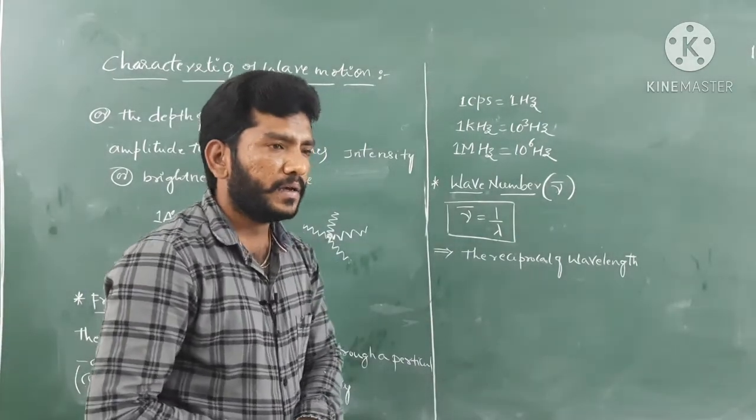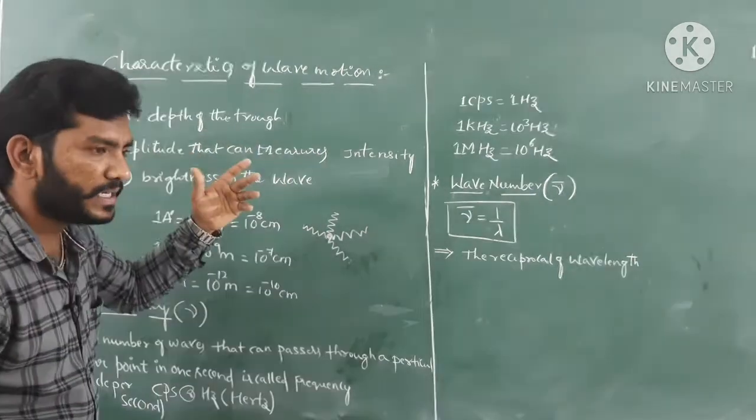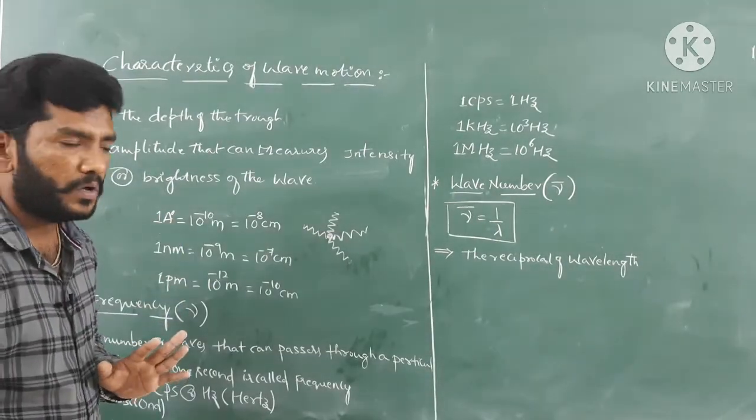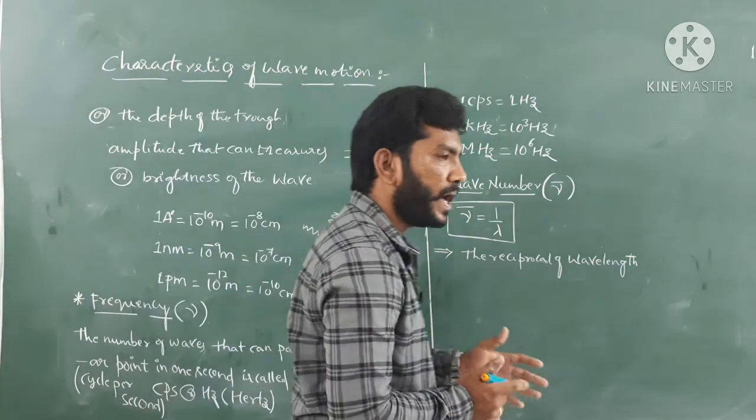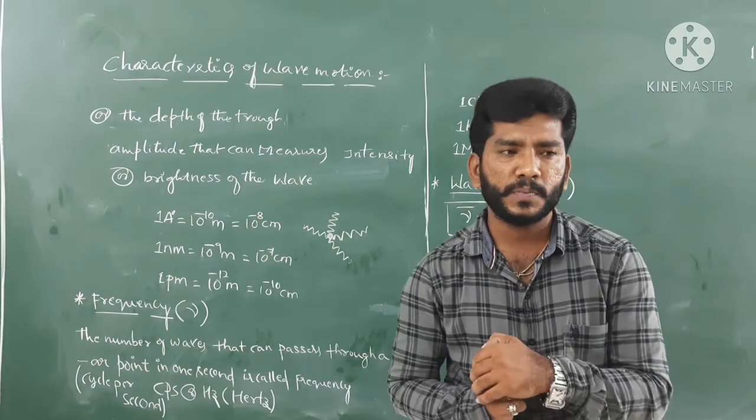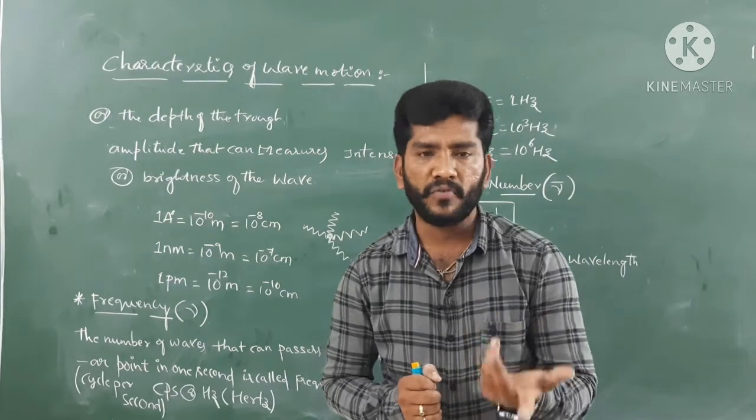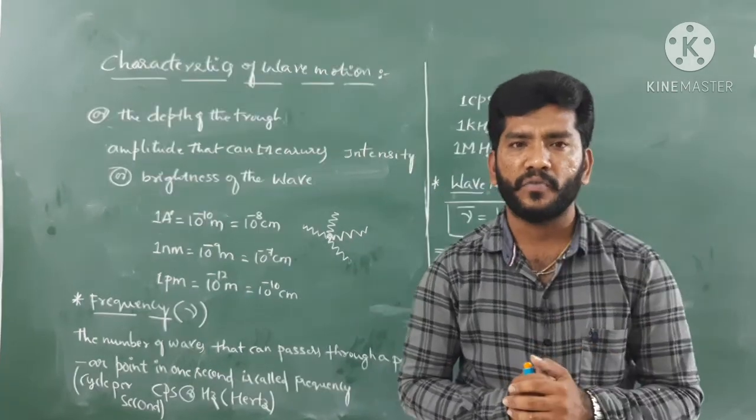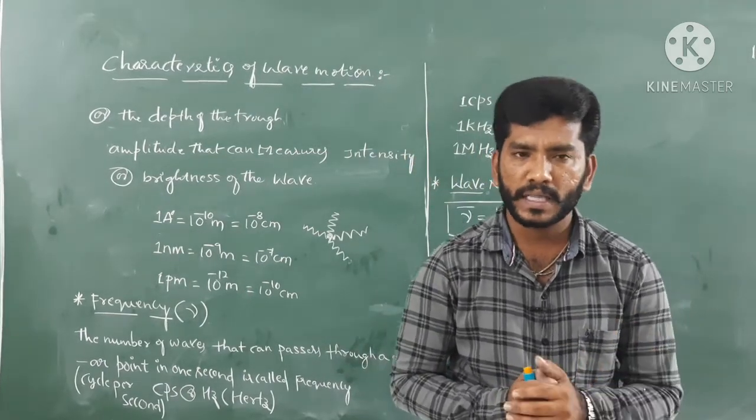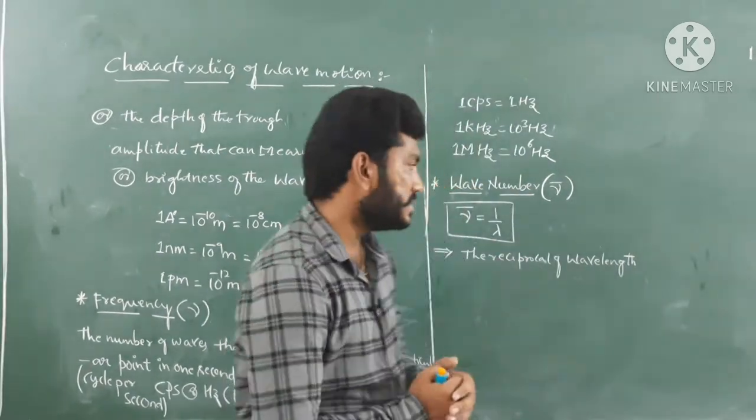Guys, ultimately we have come across some parameters: velocity, wavelength, frequency and wave number. If you want to relate a few parameters together, then we get one particular equation, which is very useful to find the frequency, wavelength or velocity of a particular wave. So let's discuss that equation right now, and how we use it to calculate all those parameters.